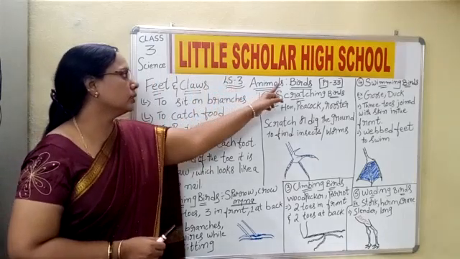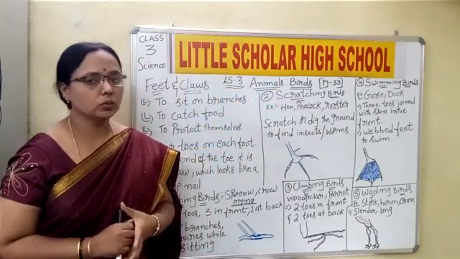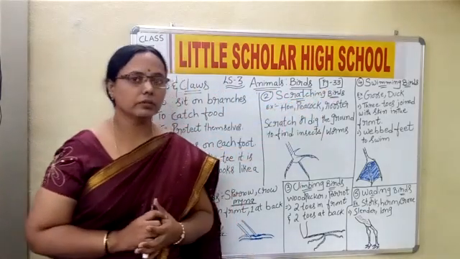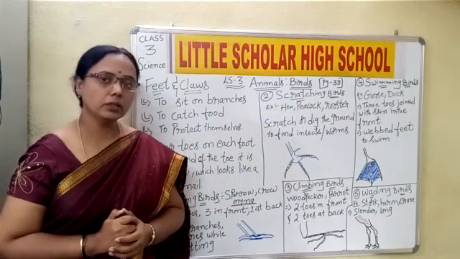We are in lesson number 3, that is animals and birds. Please open textbooks and come to page number 33, children. Okay, refer to the page, that is 33.